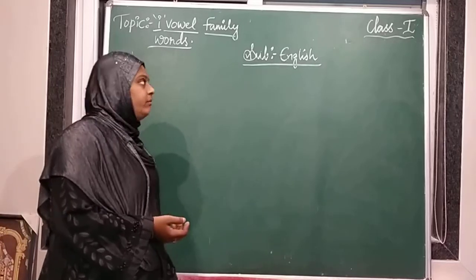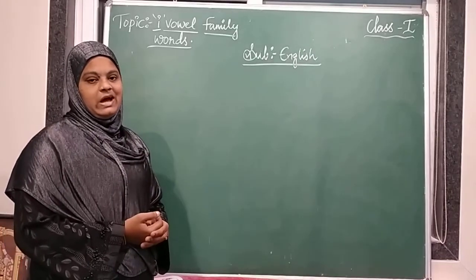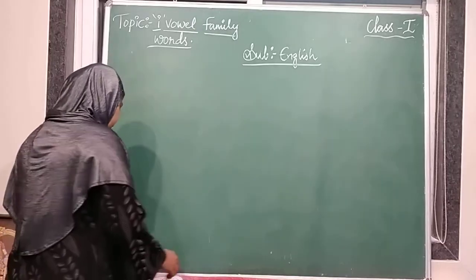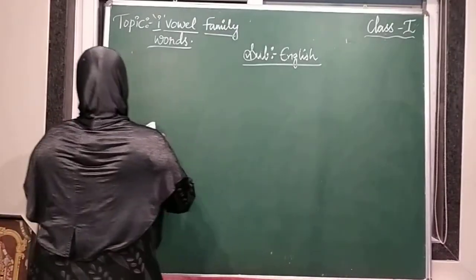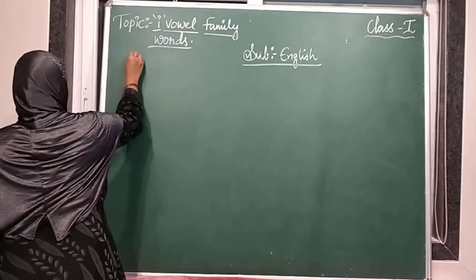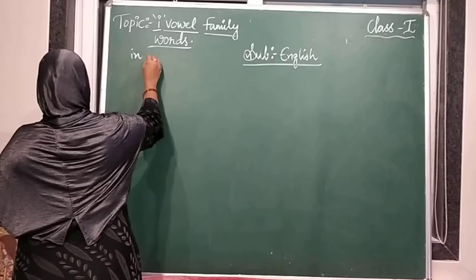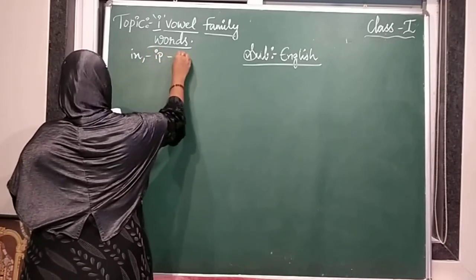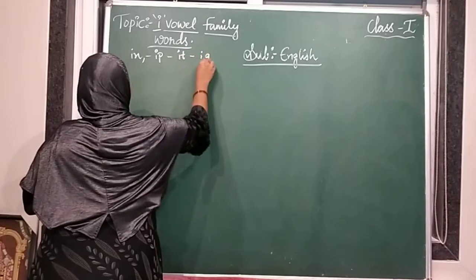I vowel family words. These are the words that are in the I vowel sound. The words are IT, IN, IP, and IG.